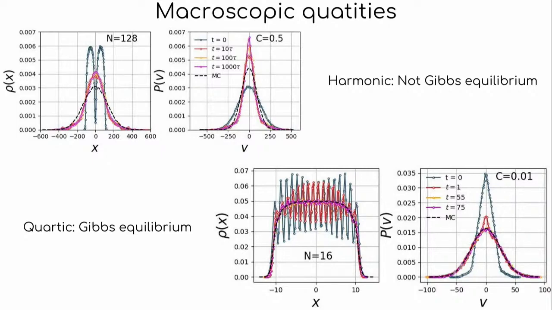Yeah, so we do not understand why this is happening. However, for the quartic case, we start with initial conditions that have higher energy, so it is difficult to compute with Monte Carlo, and we do molecular dynamics simulations. What we do is start with a flat density profile with a squeezed initial energy, and we see that the density thermalizes to the expectation, and the velocity distribution goes to the Maxwellian distribution.